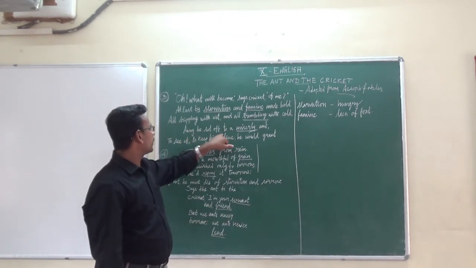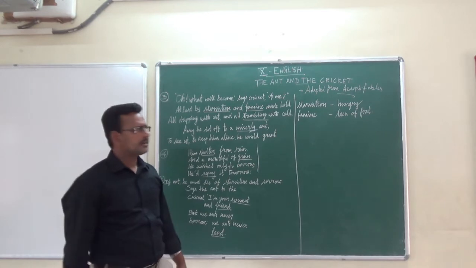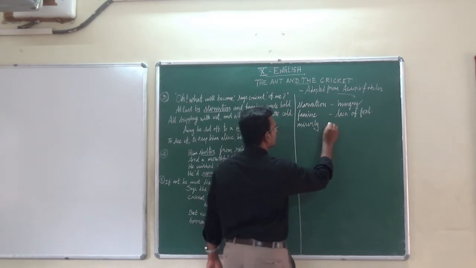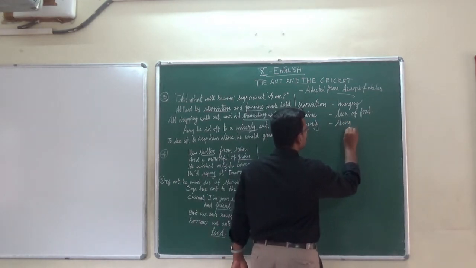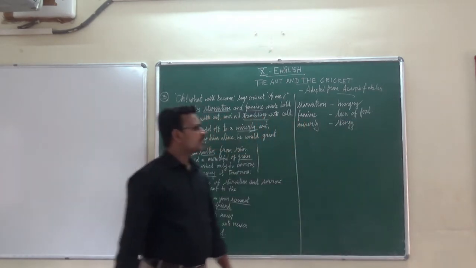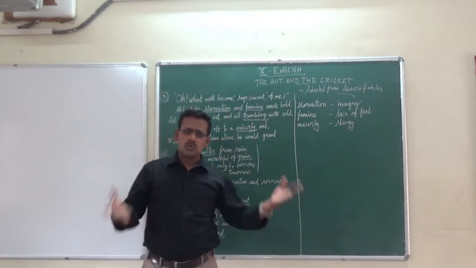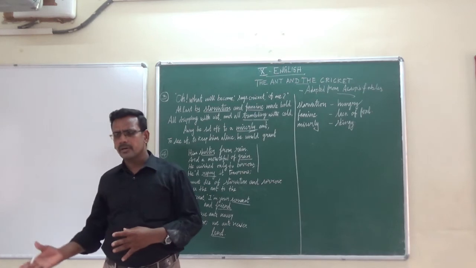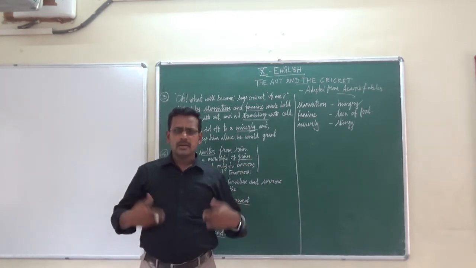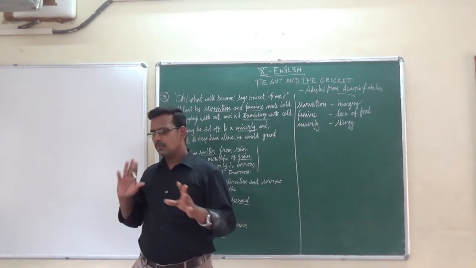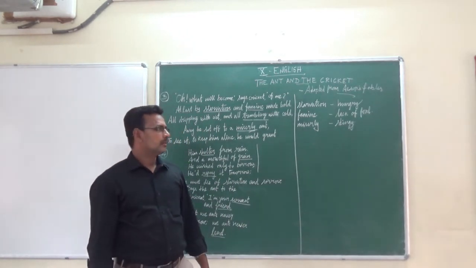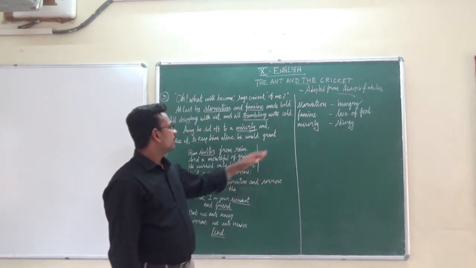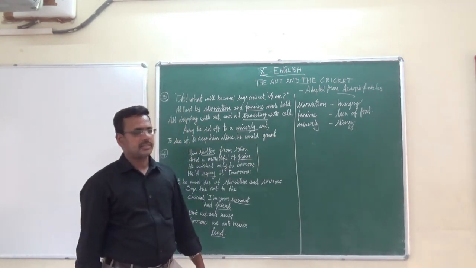Okay, away he set off to a miserly ant. The word miserly means stingy. Stingy means one who thinks about himself. He never bothers about anyone. He is not willing to help anybody. He wants to be happy himself. He doesn't want to bother about others. That is called stingy. We can say miserly. So here the ant is called a stingy ant in this poem.